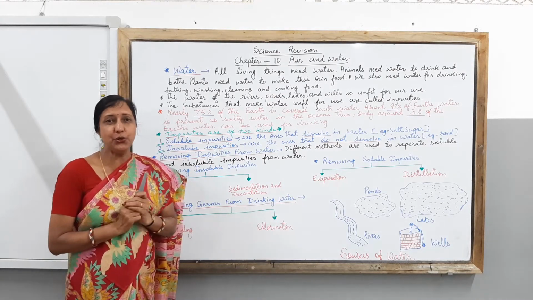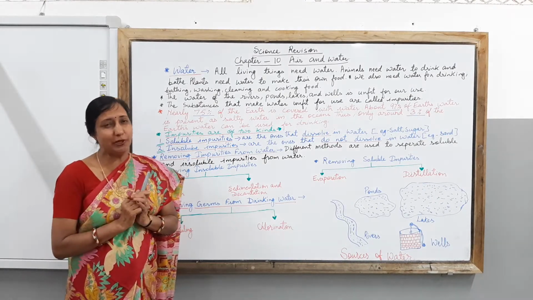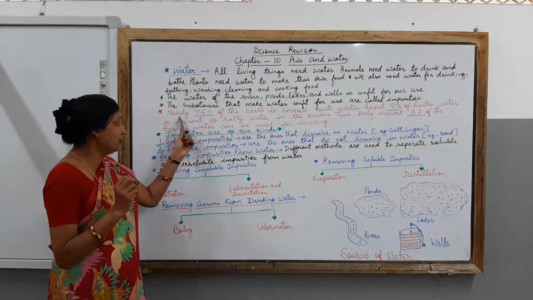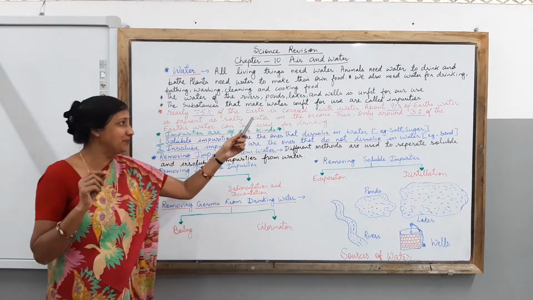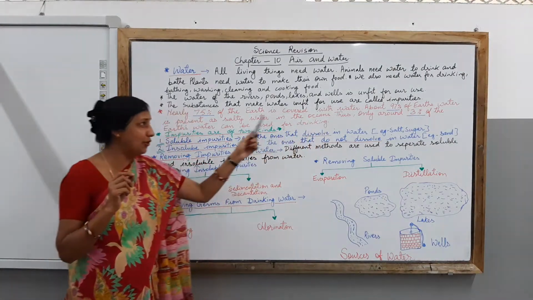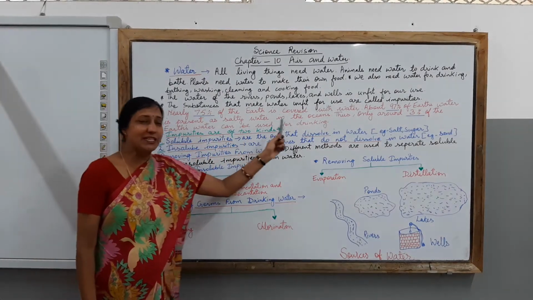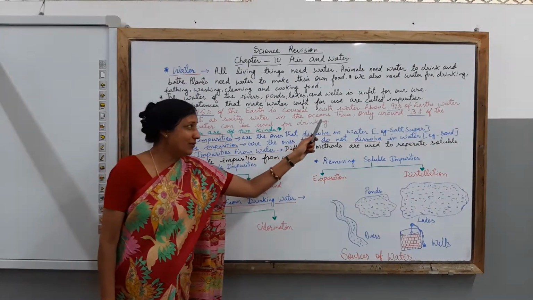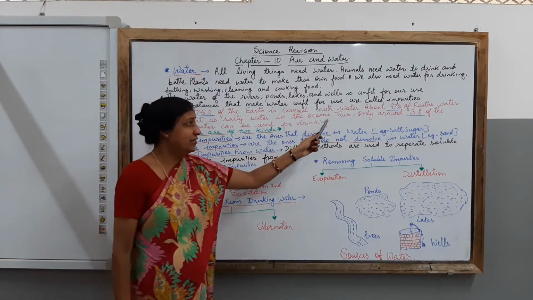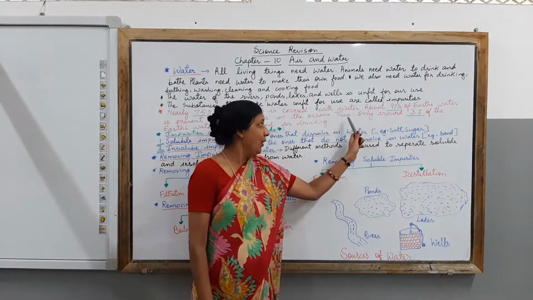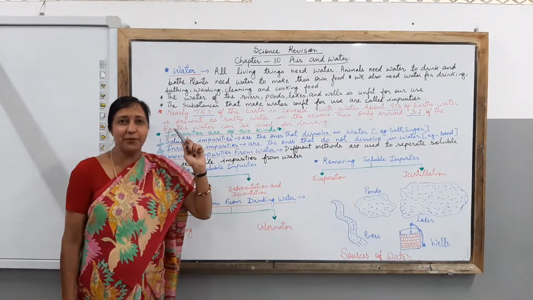But before that, you need to know the amount of water present on the surface of the earth and how much water is suitable for us to drink. Children, you will be surprised to know that nearly 75% of the earth is covered with water, and about 97% of earth water is present as salty water in the oceans. And children, only around 3% of the earth's water can be used for drinking. Point to be noted is this, that only around 3% of the earth's water can be used for drinking.